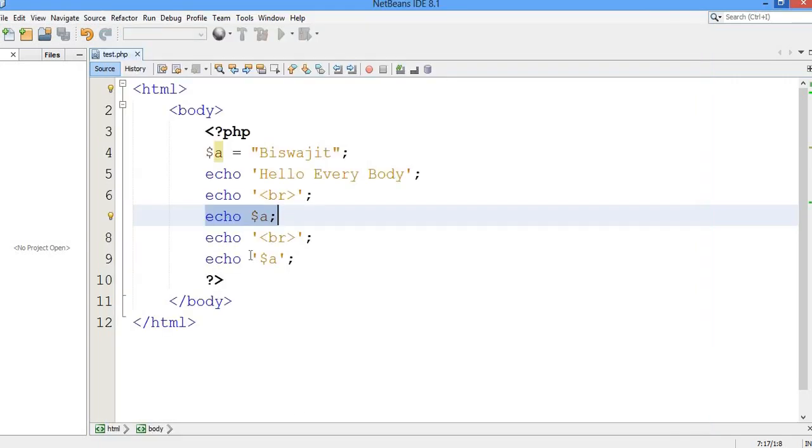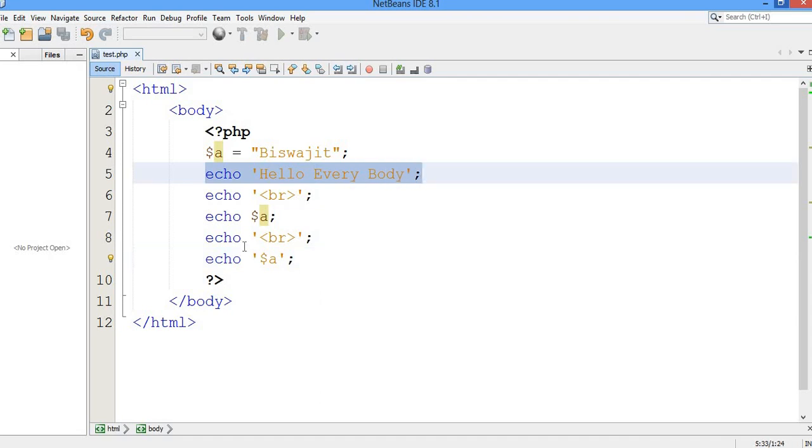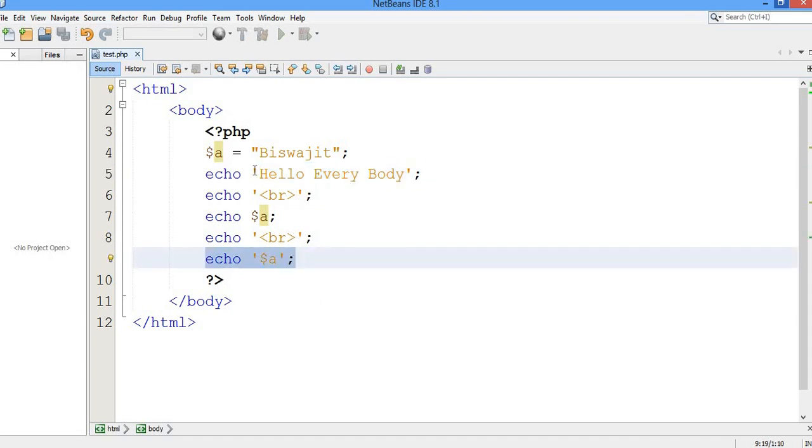This one has been printed as is. If you use the double quotes, this will be taken as a string, whatever you write inside the double quotes will be printed exactly as you write it. So you can't print the variable inside the double quotes. I hope you have understood.